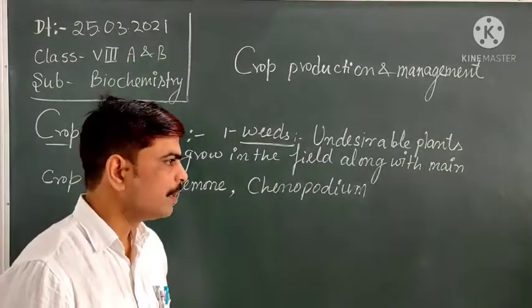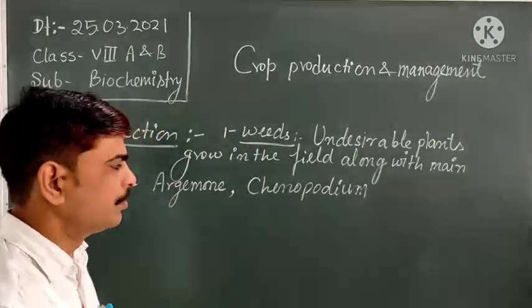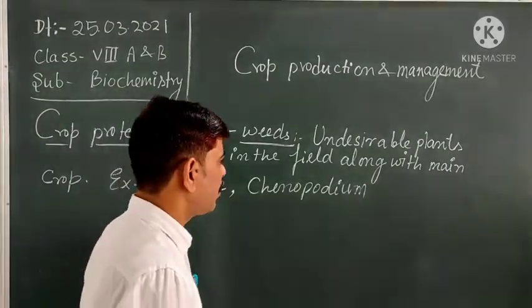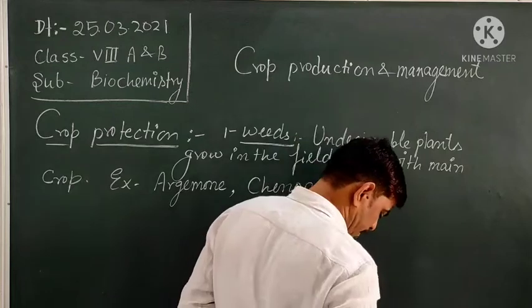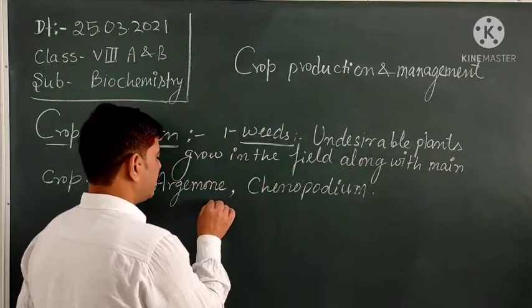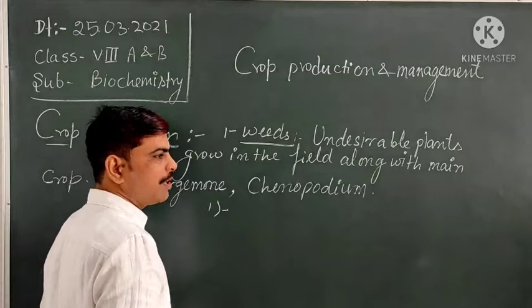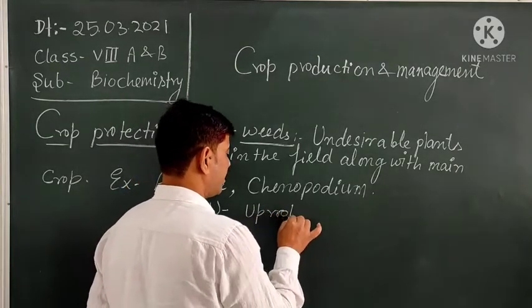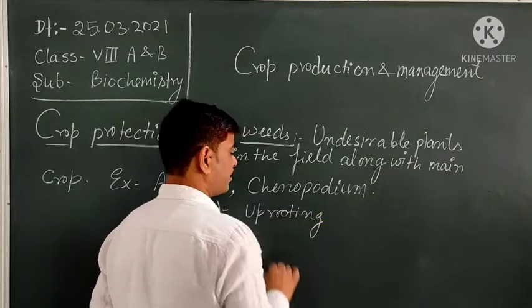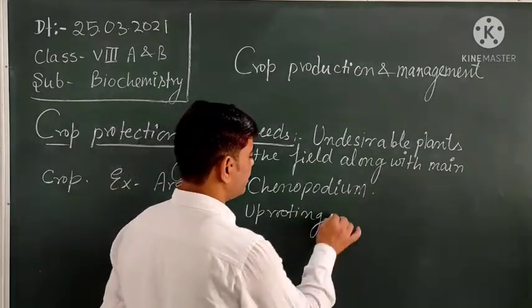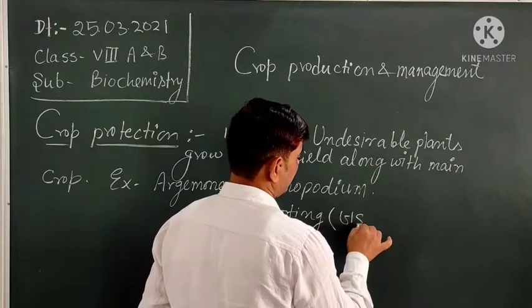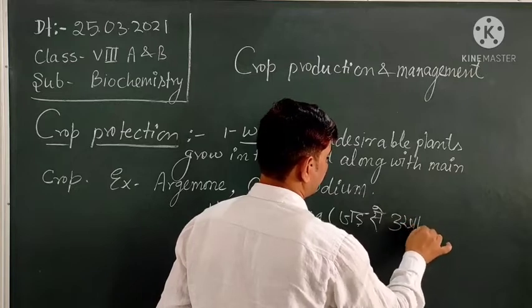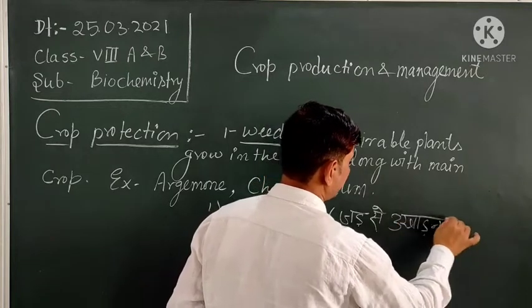Okay? So there are several techniques to remove these types of weeds from the main crop. These techniques include the manual method, like uprooting, which means we have to pull them out from the root.